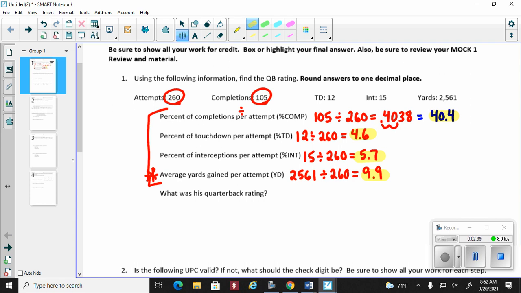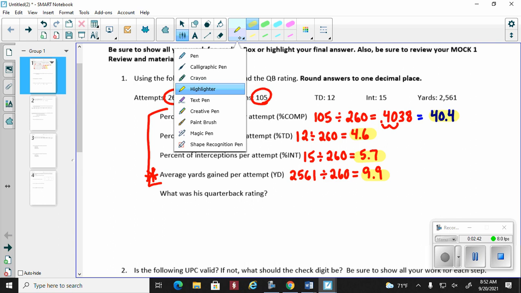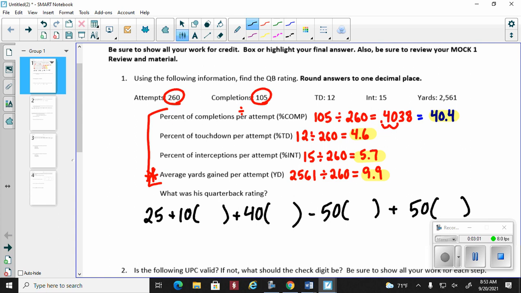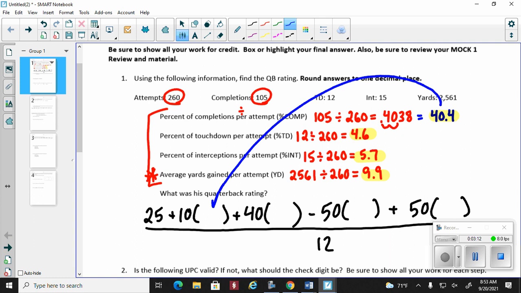So the very big formula, if you remember, it starts off with the 25. So 25 plus 10, we're going to put in a number, plus 40, parenthesis, put in a number, minus 50, parenthesis, number, plus 50. We're going to put in a parenthesis, and with a number inside it. We're going to take all this and divide it by 12. All right, so remember, I'm going to write all over this. This number goes there. 4.6 goes there. 5.7 goes there.